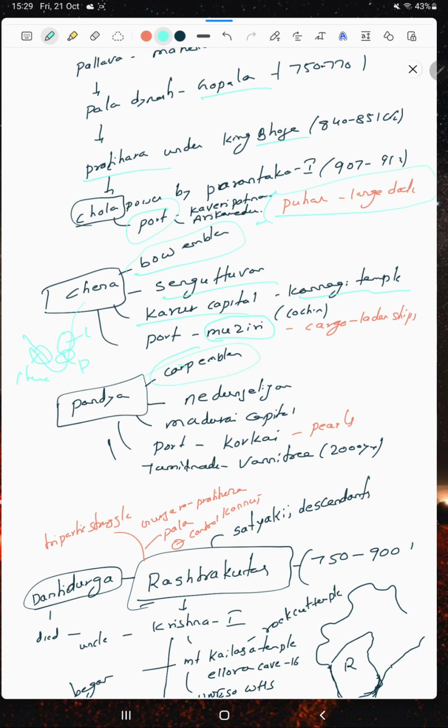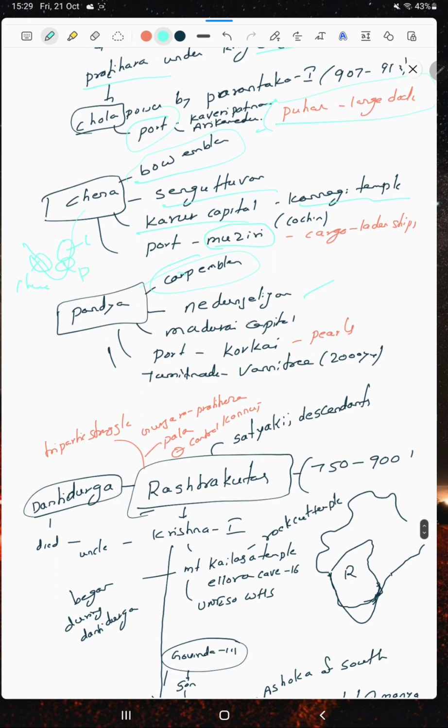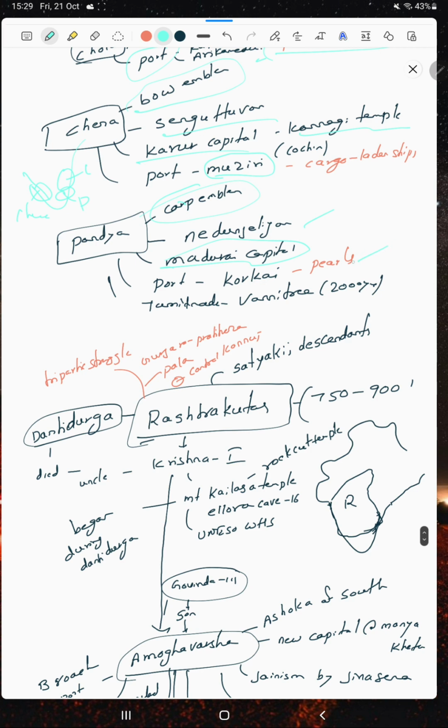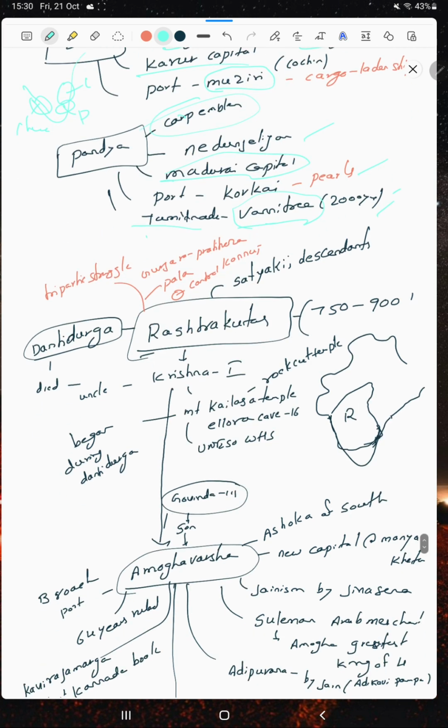The Pandya has the crab as an emblem. Nedunchezhiyan is a king, and Madurai is the capital. And Korkai is famous for pearls, and the Tamil Nadu state tree is the Vanni tree. It is in current affairs itself.